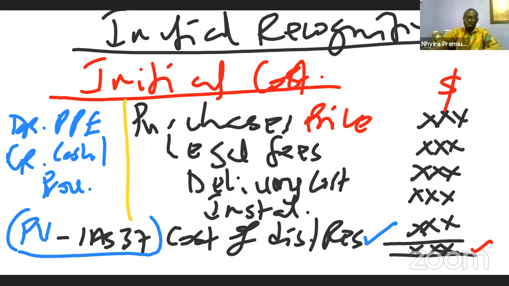But this is what constitutes the initial cost of the asset: the purchase price and any other direct cost incurred in bringing the asset to its present location and condition, or making the asset ready for use. Then the cost of restoration, the cost of dismantling, is also something that is considered. But please note that the cost of restoration and the cost of dismantling is always the present value of the money we are going to be paying in the future, and that is in accordance with IAS 37.